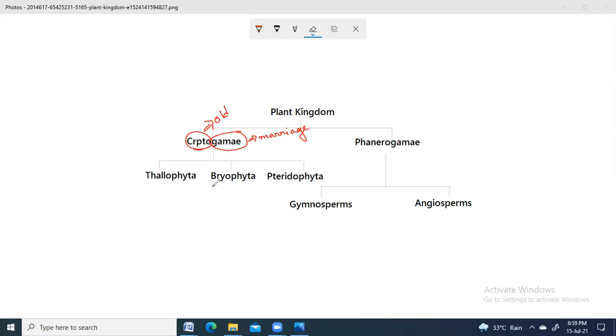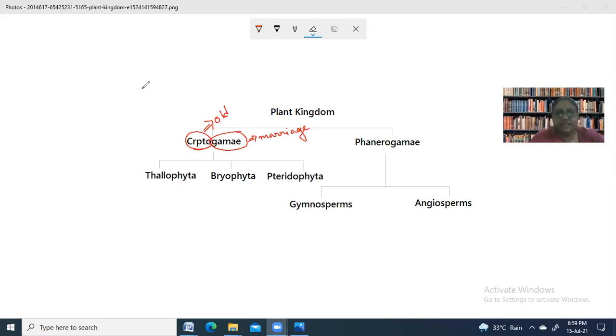So in case of cryptogamy, the marriage between these two organisms will obviously be a very primitive one. It is not a developed type of union of gametes that is observed. In short, you can call these plants non-flowering plants.